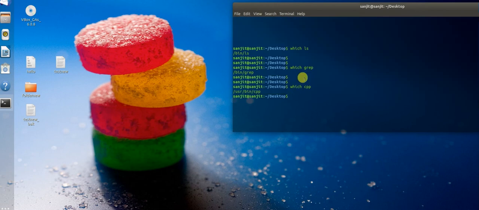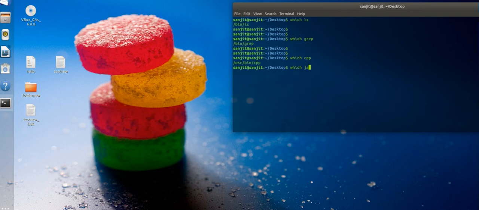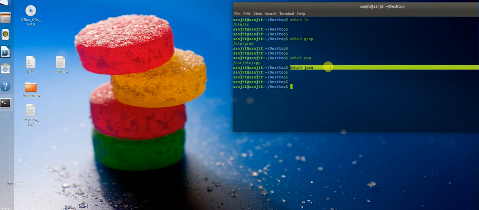It is mainly used when you install something. Most of the time I install Java externally in my Linux system. Right now I don't have Java, so if I type which java, it will not point me anywhere. When you install Java, it will show you usr bin java.